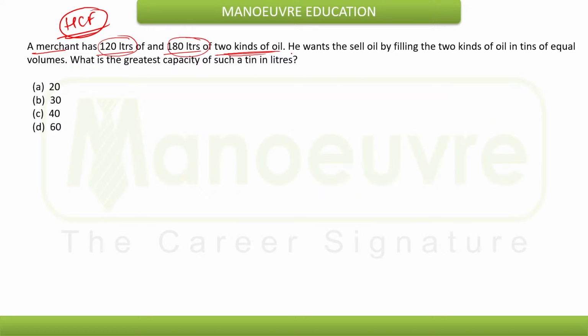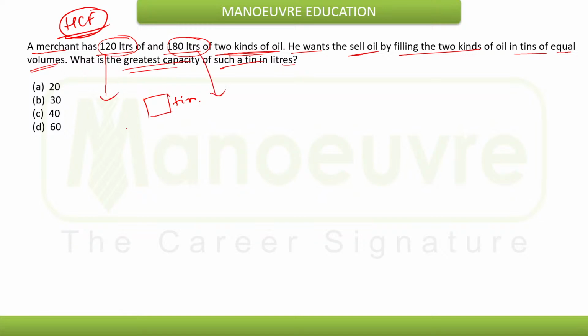Now he wants to sell the oil by filling the two kinds of oil in tins of equal volumes. What is the greatest capacity of such a tin in liters? So he wants to sell this oil in tins of equal volumes. So what is the capacity of the tin?